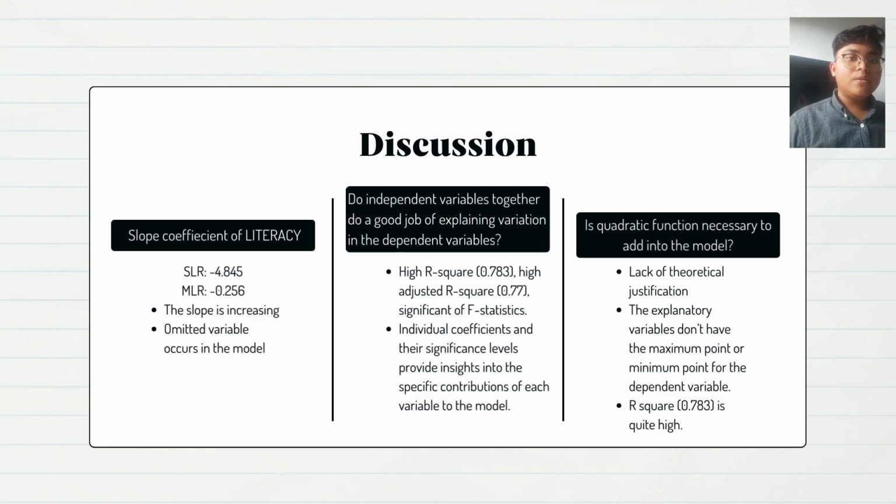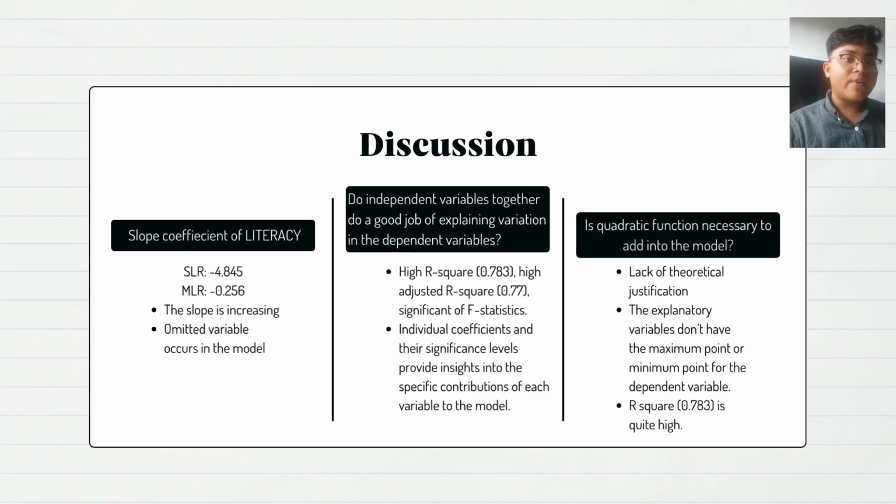For the next question, do you think the independent variables together do a good job of explaining variation in the dependent variable? Explain. To determine whether the independent variables collectively do a good job of explaining the variation in the dependent variable, we can evaluate several aspects of the regression output. The first one is R squared. R squared of 0.7831 measures the proportion of the total variability in the dependent variable explained by the independent variables. In this case, approximately 78.31% of the variation is accounted for. The adjusted R squared, 0.77, adjusts for the number of predictors in the model.